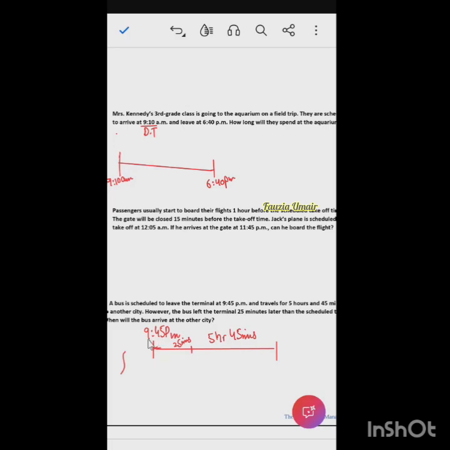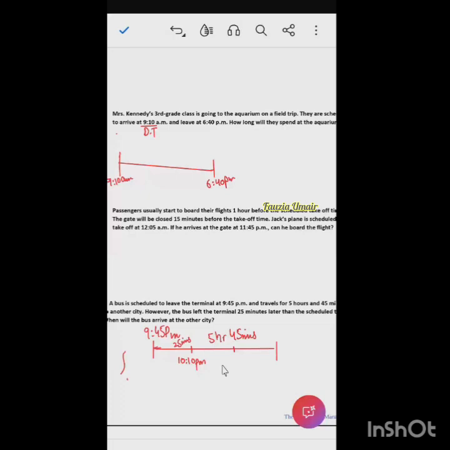Instead of 9:45 p.m., the bus departed at 10 p.m. So now if I add 5 hours to this, after 5 hours, what would be the time on the clock?